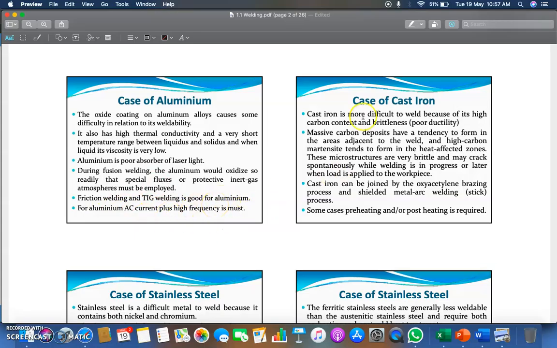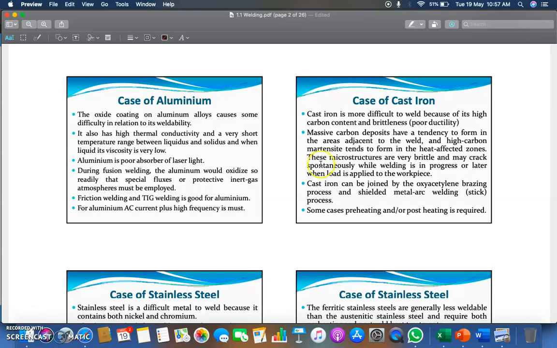Now moving toward the case of cast iron. Cast iron is very difficult to weld because of its high carbon content, and it is very less ductile. Massive carbon deposits have a tendency to form in the area adjacent to the weld. A high carbon martensite tends to form in the heat affected zone.